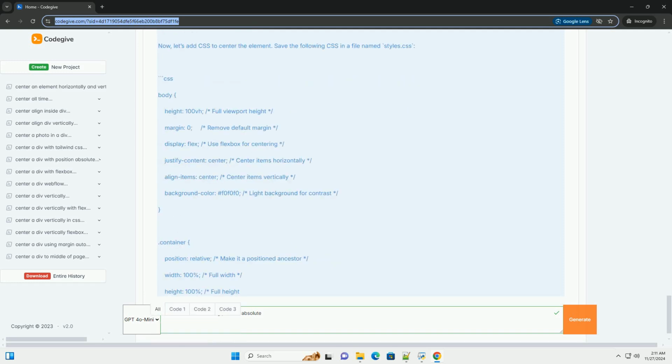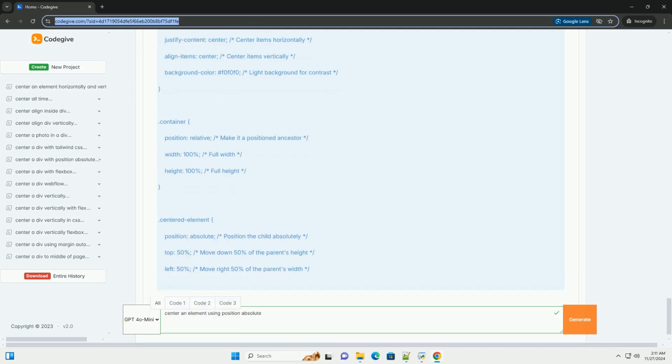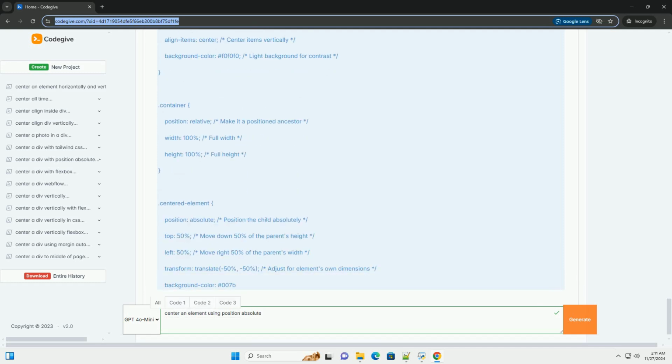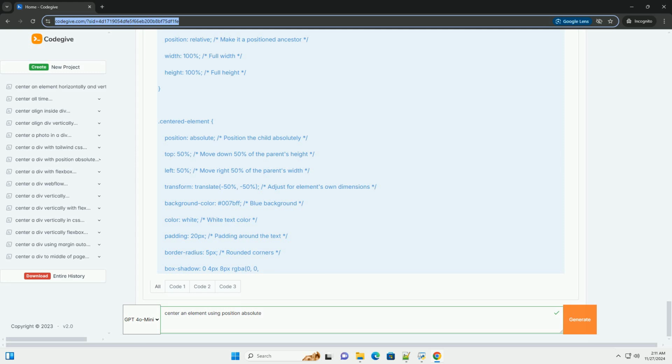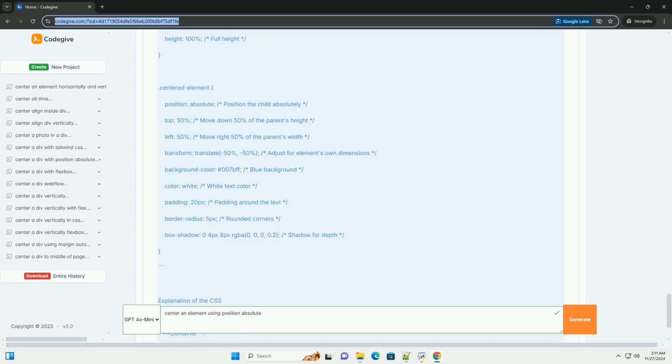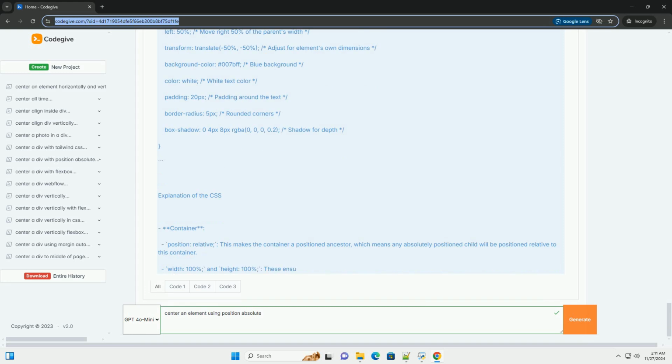3. Top 50% and left 50%. These properties move the top left corner of the centered element to the center of the container. 4. Transform translate -50% -50%. This is crucial for centering. It moves the element back by half of its own width and height, centering it perfectly in the middle of the container.